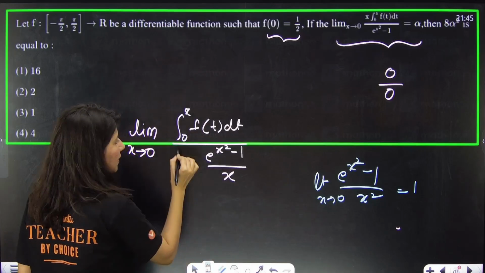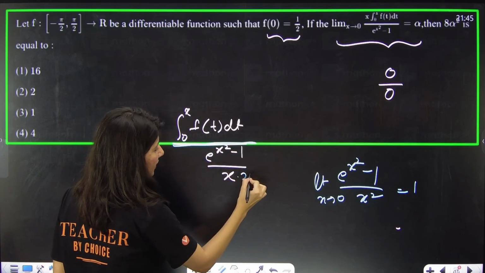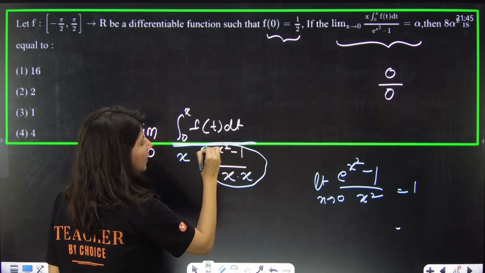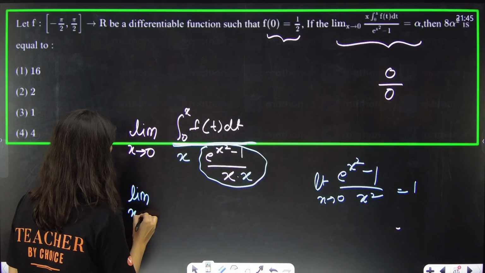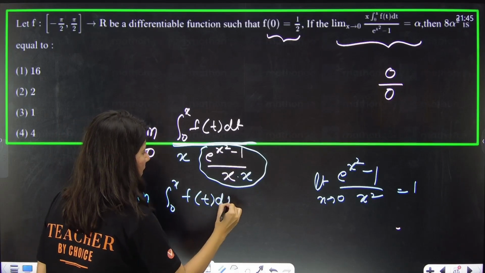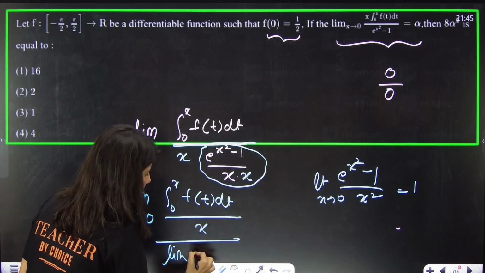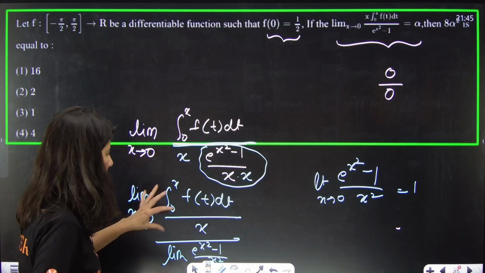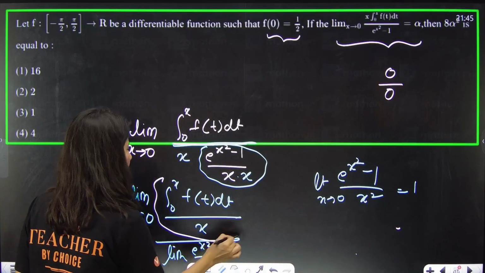So what you can do is, one more x you introduce here, one more x here, so that you can separate this out, and this you can separate out. So limit x tends to 0 of the integral from 0 to x of f of t dt upon x is with you, upon the limit of this thing, which is e raised to power x square minus 1 upon x square. Okay, this is going to be 1. And the numerator part can be tackled by L'Hopital.